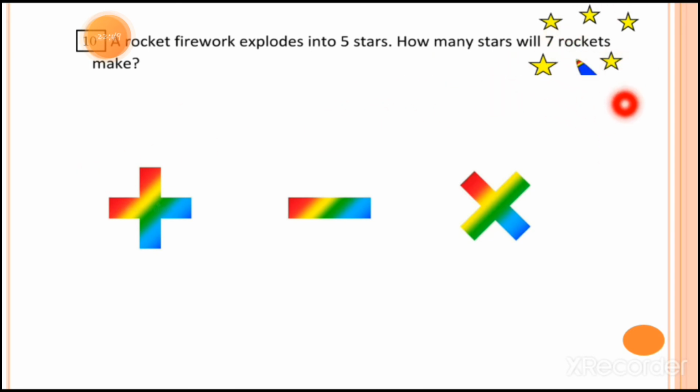So the question is, how many stars will 7 rockets make? It means if you fire 7 rockets, how many stars will they release? That is the question. So we have to multiply 5 with 7. If you multiply 5 with 7, you will get the answer, 5 sevens are 35.